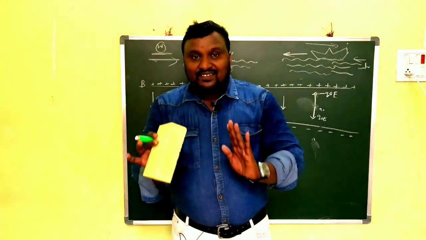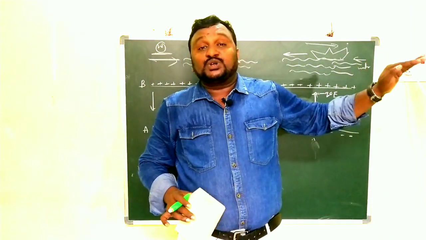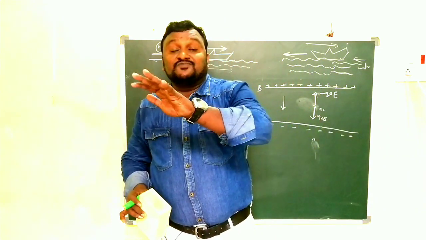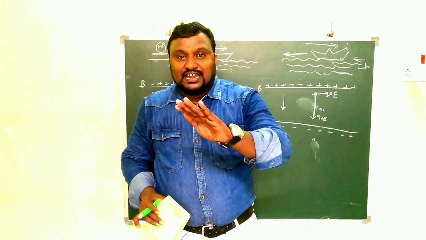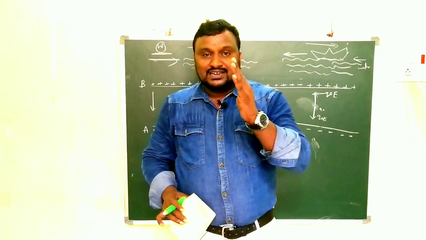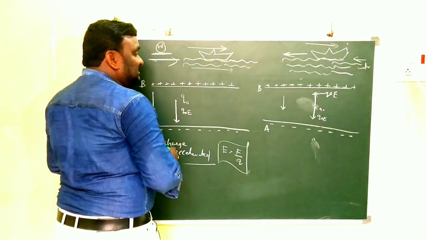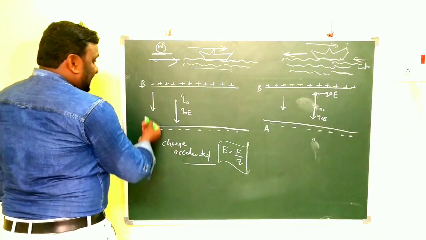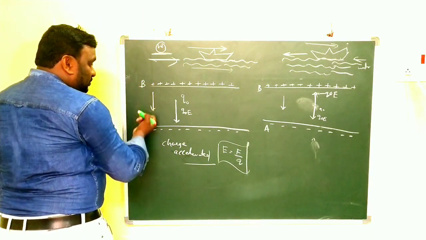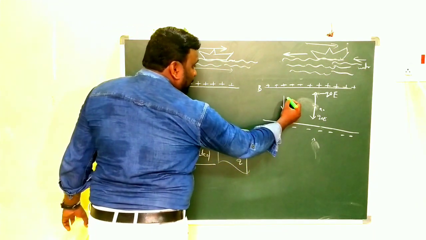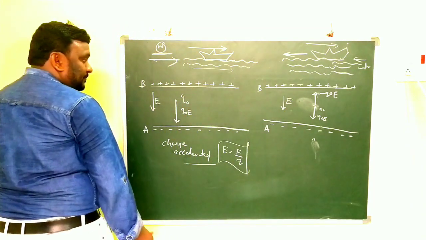So now I am comparing the same thing here. The direction of the water wave is compared to the direction of the electric field, that means the direction of electric field intensity. In the previous example, for example A to B, the direction of the electric field will be B to A.